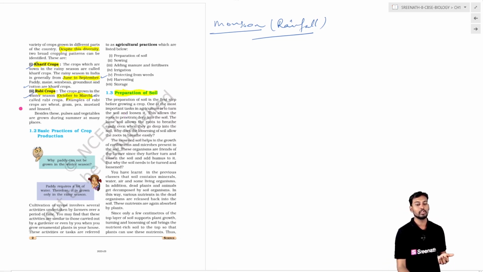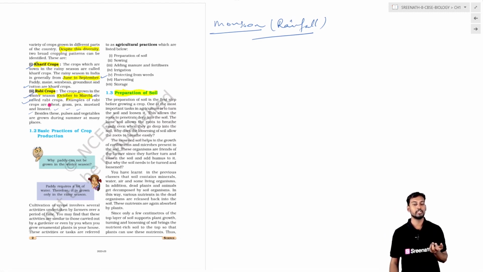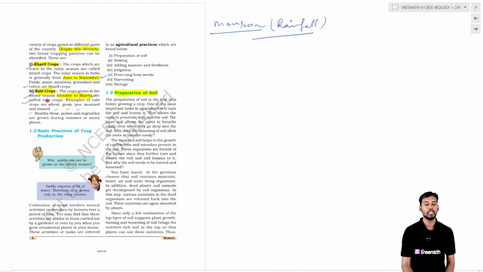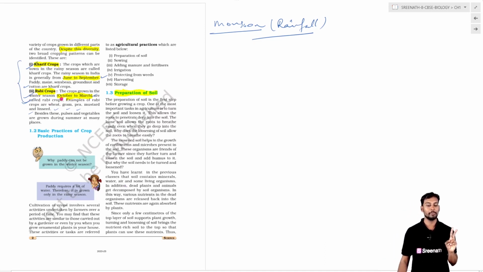The crops which need only a very small supply of water, like wheat, gram, peas, and mustard, are grown between October and March. So there are two cropping seasons: one is the Kharif season, and the other is the Rabi season.